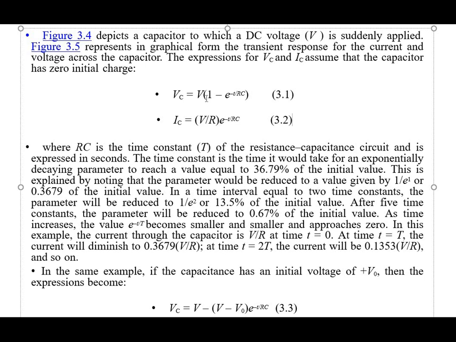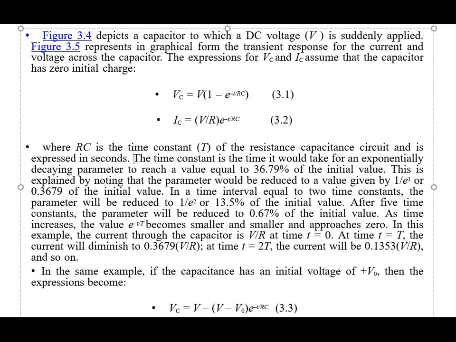When we consider the 1 minus e raised to minus t by RC term, it is an exponentially increasing term, and e raised to minus t by RC is the exponentially decreasing term, where RC is the time constant T of the resistance capacitance RC circuit and is expressed in seconds.